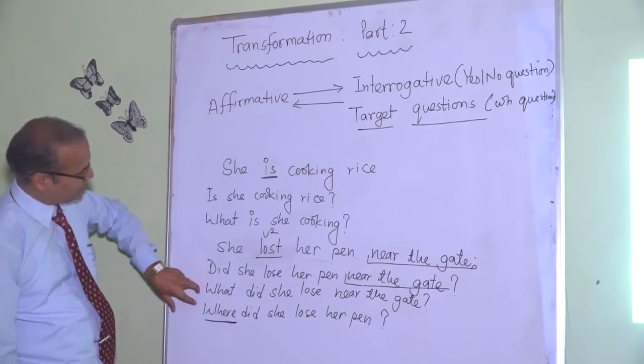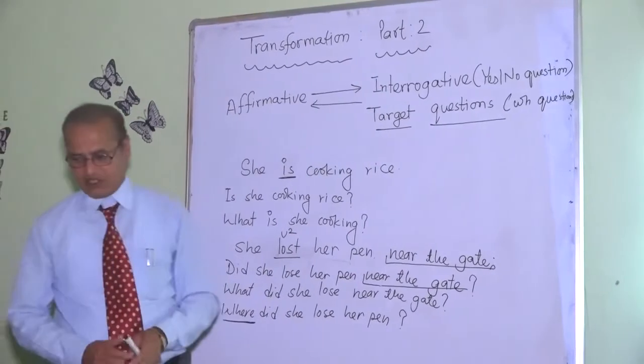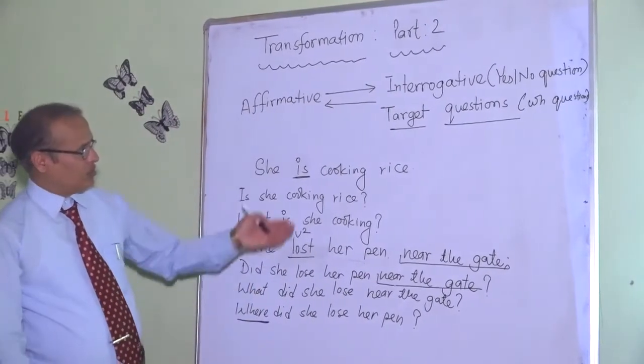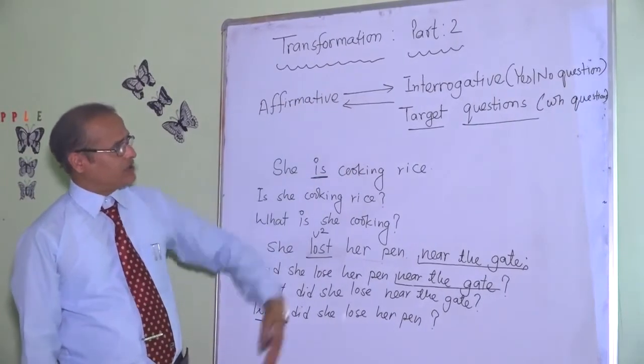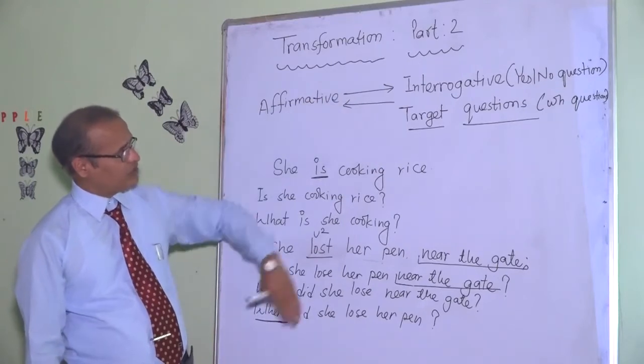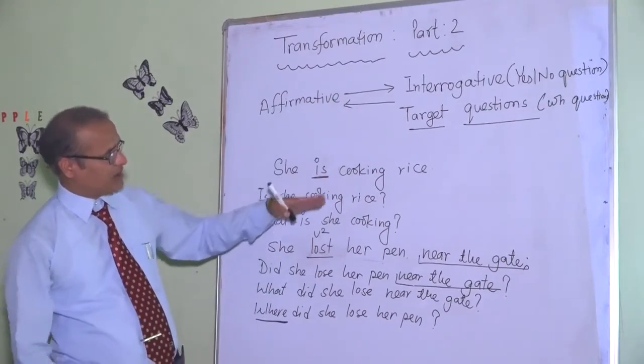These target words, we have to understand. So I will discuss these two types of questions through different examples together.